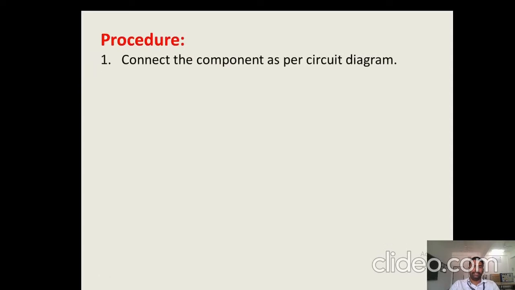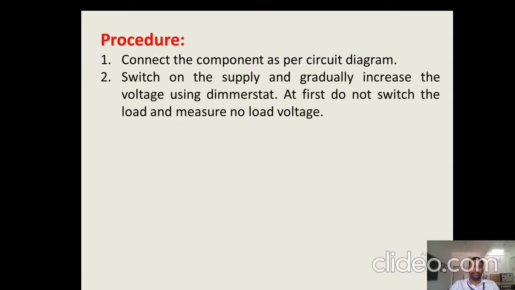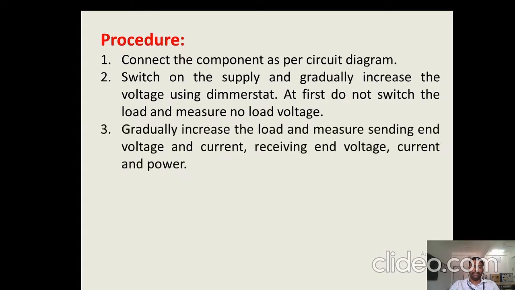Now we will see the procedure. First connect the components as per the circuit diagram, then switch on the supply and gradually increase the voltage using thermostat. At first do not switch on the load and measure no load voltage. Then gradually increase the load and measure sending end voltage, current and receiving end voltage, current and power. Last, plot the graph of P versus delta.